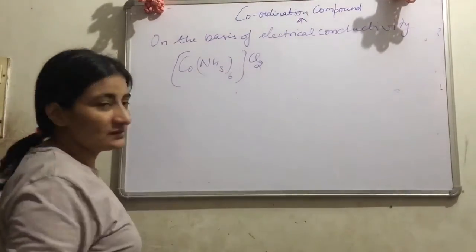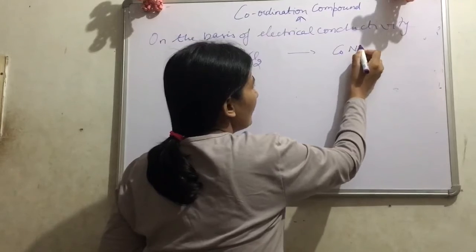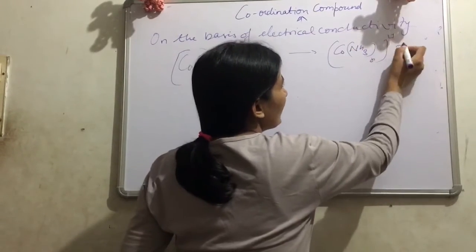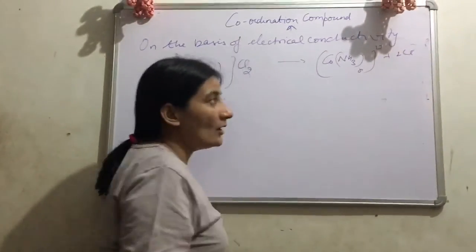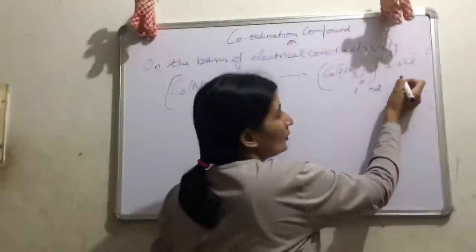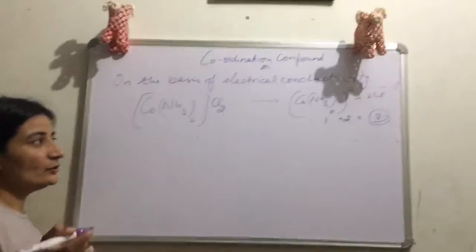Now if this compound undergoes dissociation, then it will form Cu(NH3)6 2 plus and 2 Cl negative. Now how many total ions are there? 1 this and 2 this, 2 chloride ions, total 3. So the conductivity is equal to 3 ions.